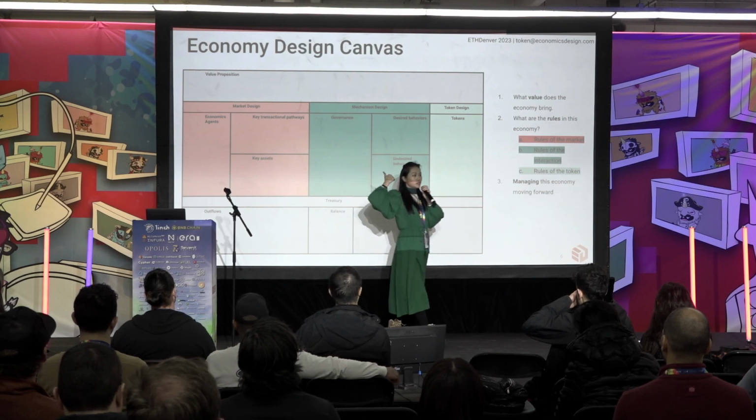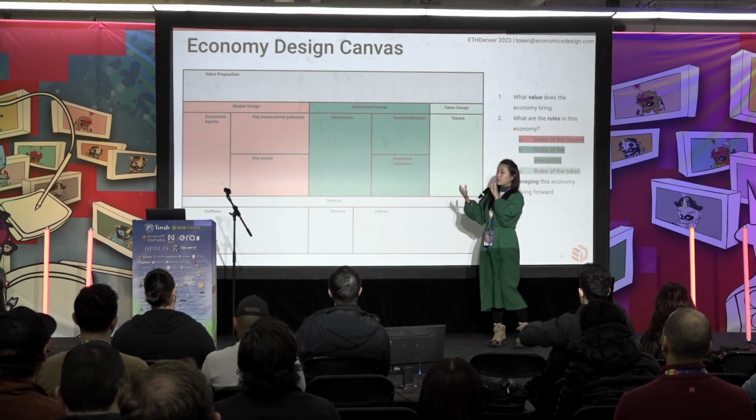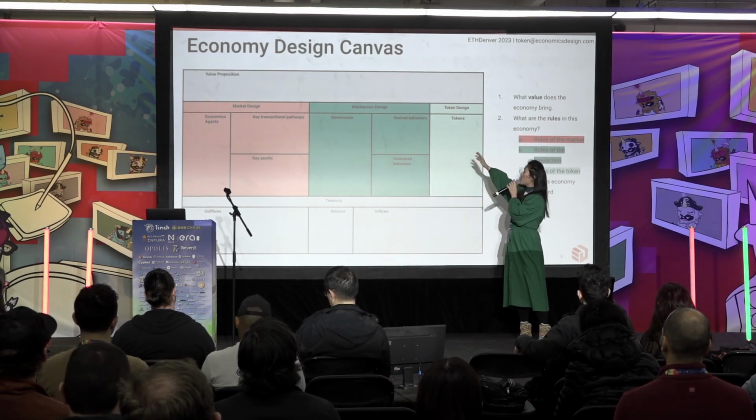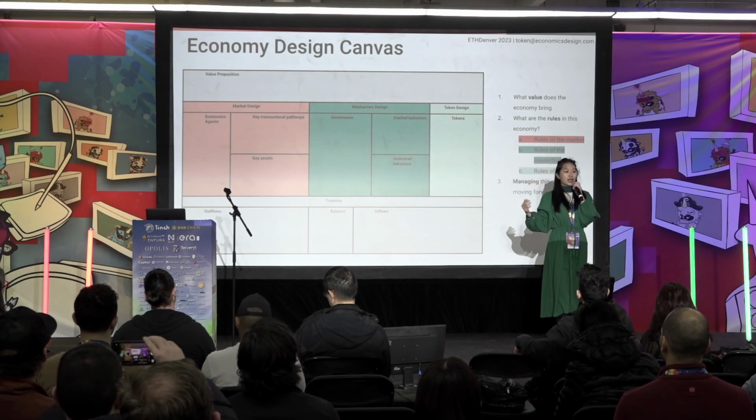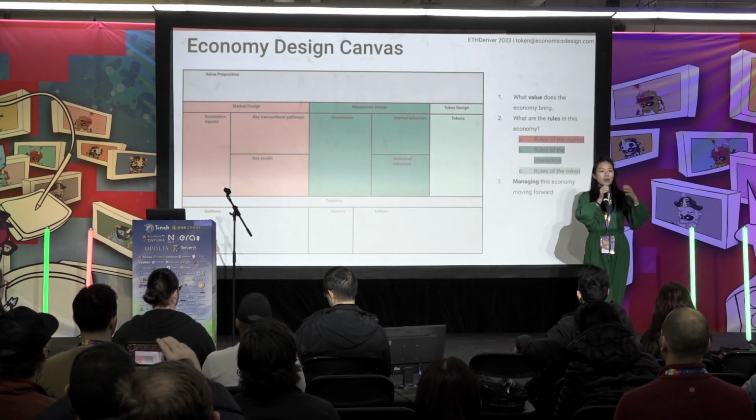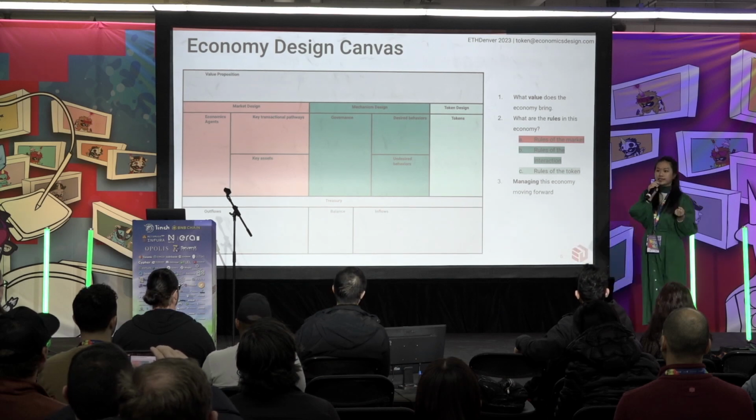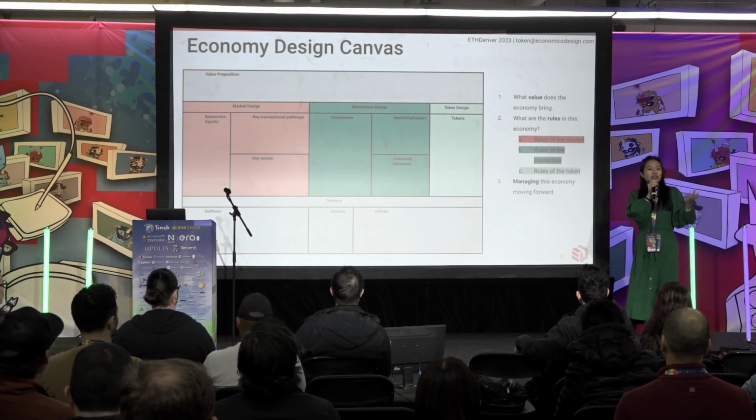Then we look at mechanism design, what makes up the transactional rules, the different pathways of trade. Look at governance, we look at desired behaviors and undesired behaviors. That's it in economics, you know? It's all about what kind of behaviors we want to incentivize and disincentivize. Why do you think the Fed increases or decreases the rate?